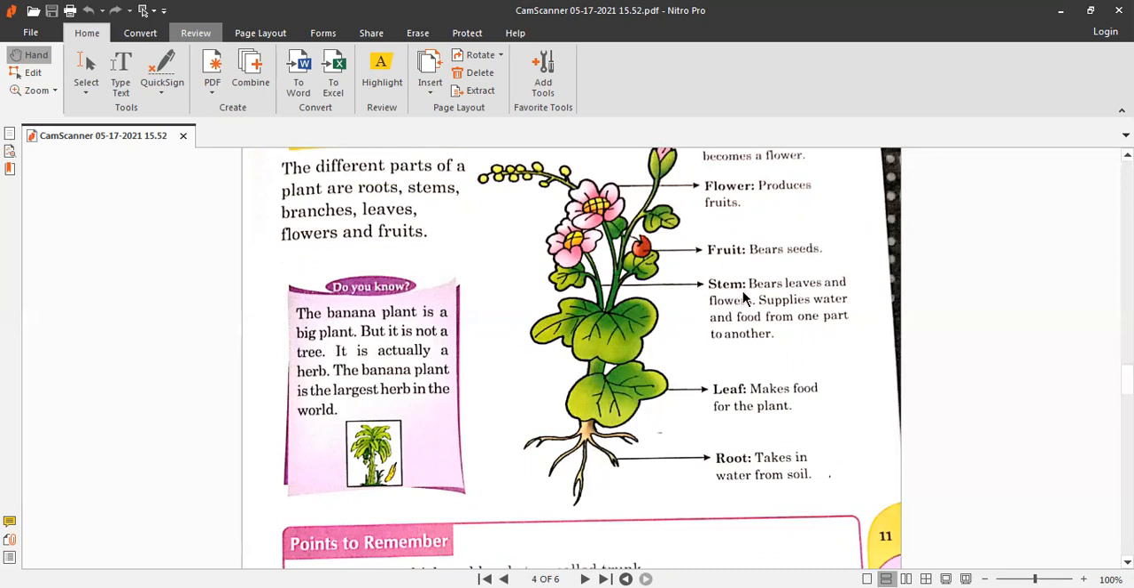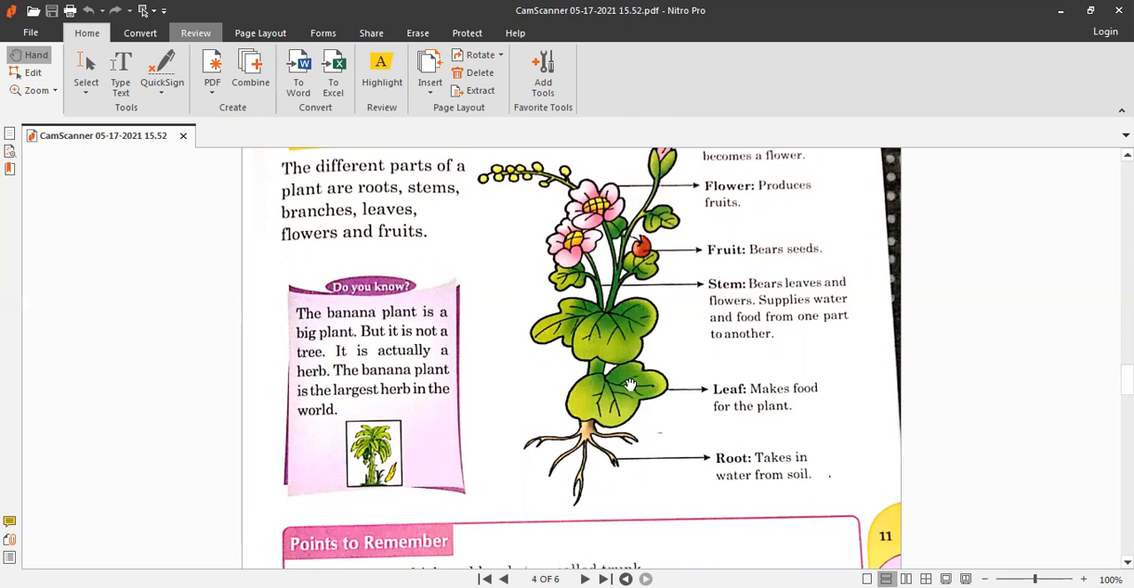The stem bears leaves and flowers, and supplies water and food from one part to another. The stem gets the water from the roots, and it supplies water to the different parts, to the flowers and the leaves, because leaves prepare or make food for the plant. So leaves are basically the mama of a plant. Leaves make food for the plant.